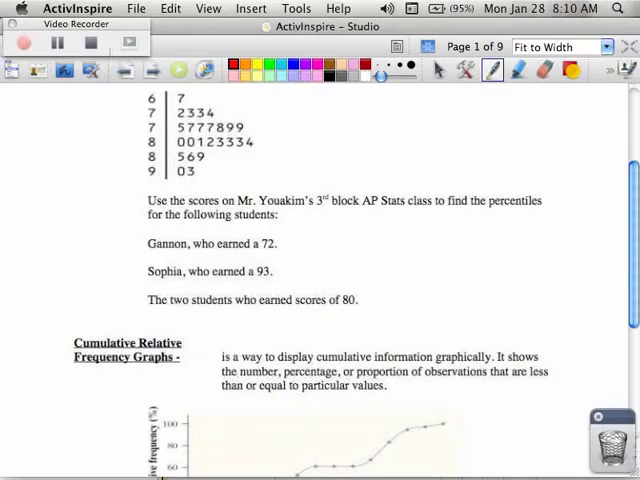So we look at Gannon, who's got a 72. So he's right here. If we're talking about the percentile for Gannon, how many people are below him? Just one. So he would be one person below him out of the 25 people in the stem plot, which means he's in the 4th percentile.